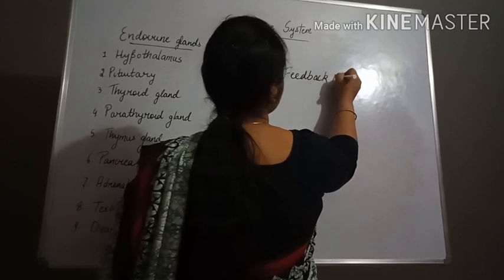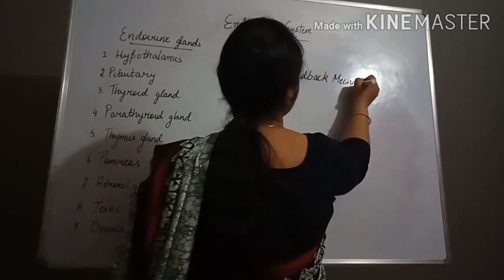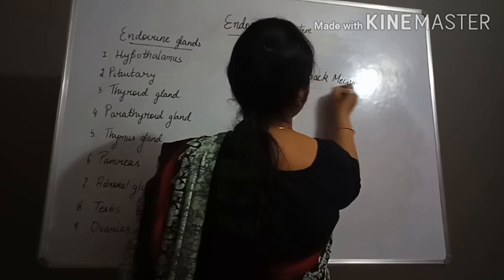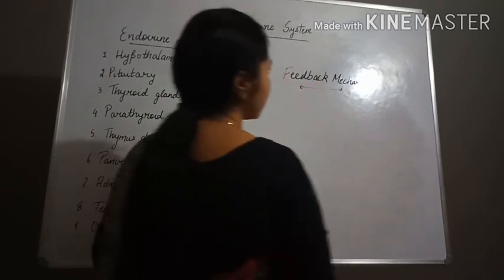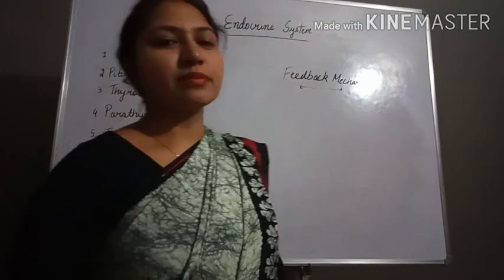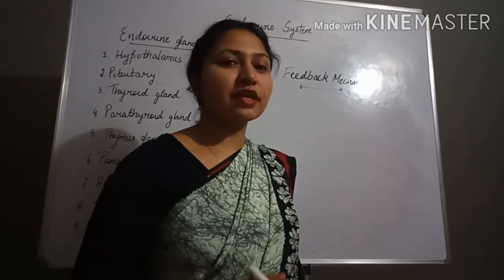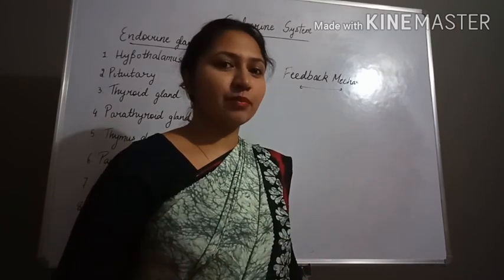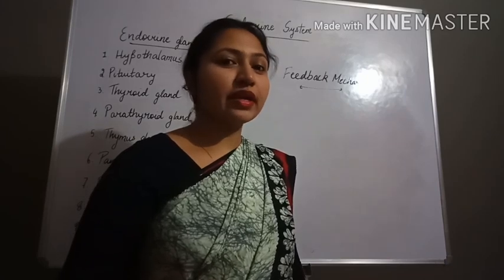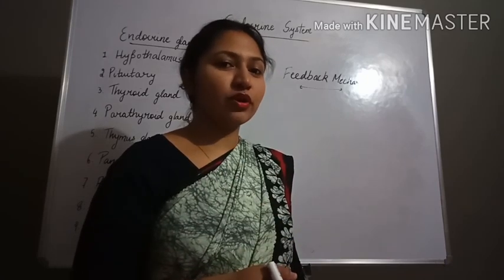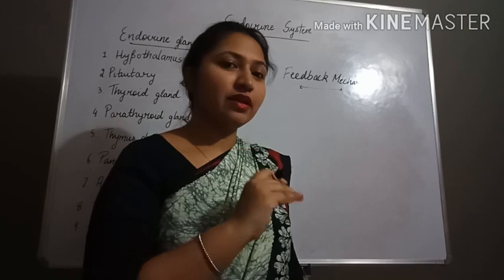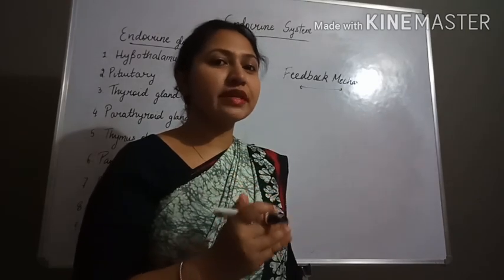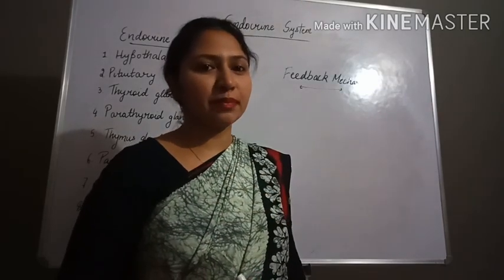Now next we will discuss the feedback mechanism. Now what is the feedback mechanism? Feedback mechanism means if the hormonal level is increased in our body, it should be controlled. So how is this hormonal production controlled? It is controlled by the feedback mechanism.